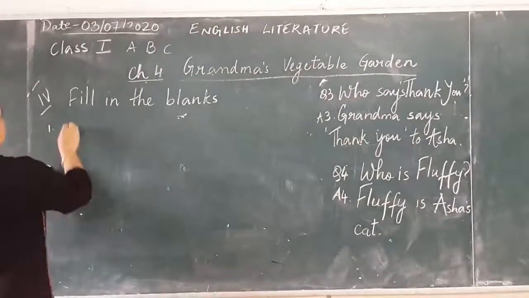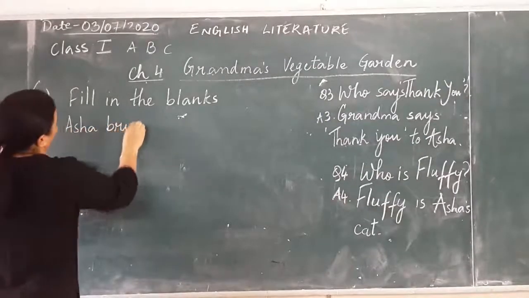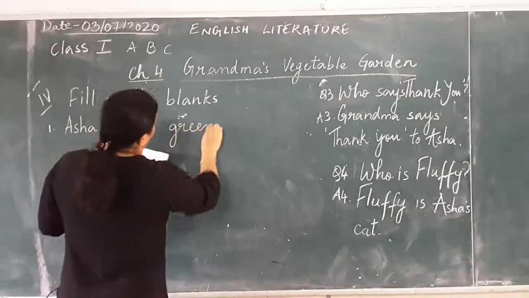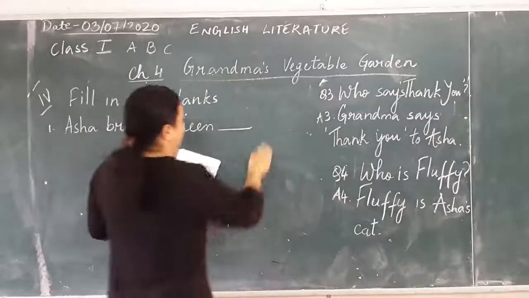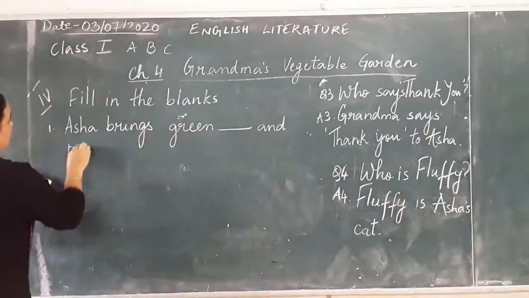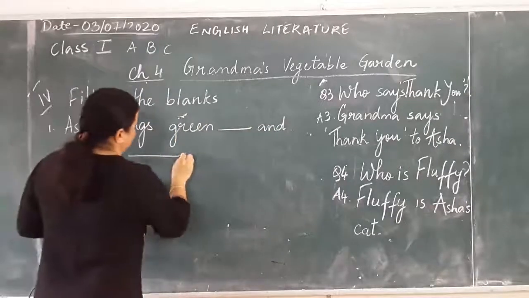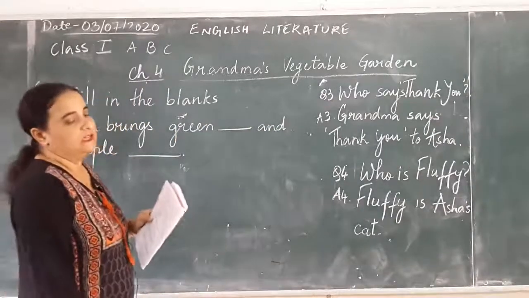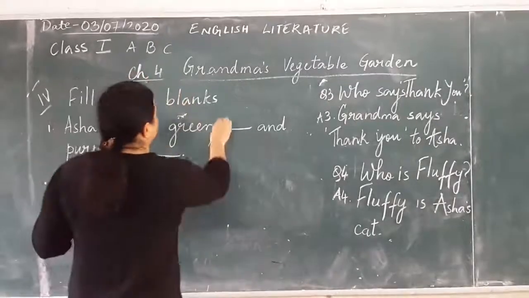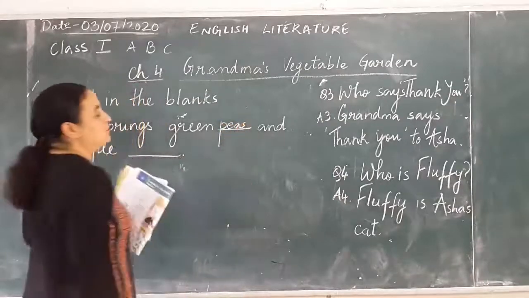Asha brings, B-R-I-N-G-S, brings green dash and purple dash. So there are 2 dashes over here. So what does Asha bring, children? Asha brings what first? She brings green peas. I hope you know what peas are. Peas are small.